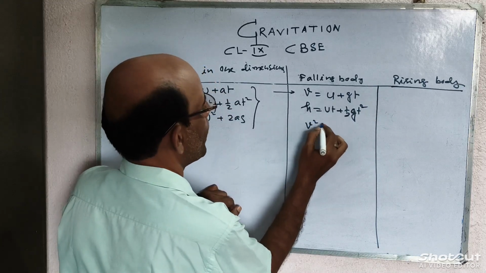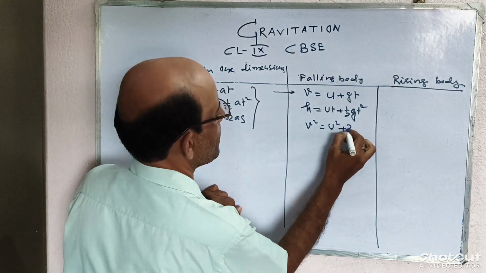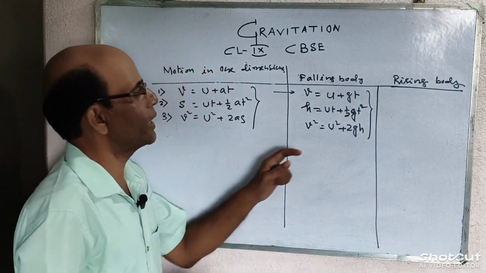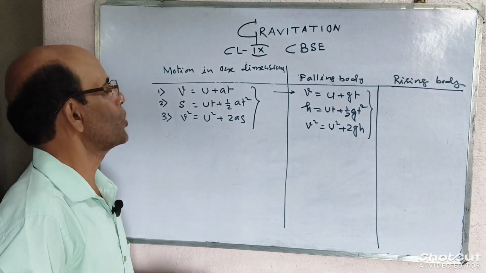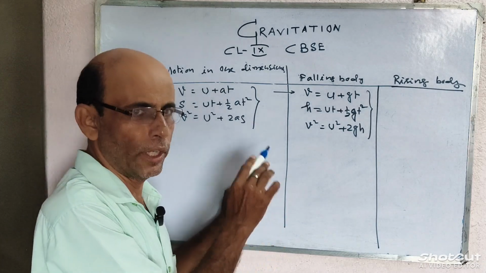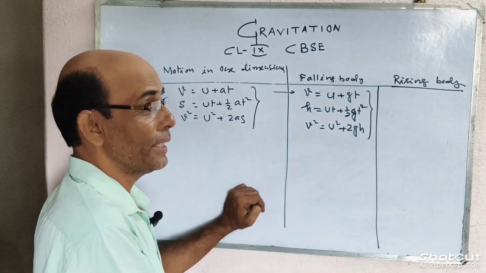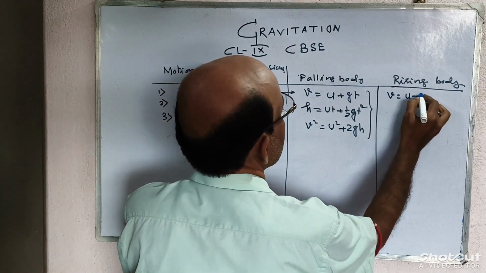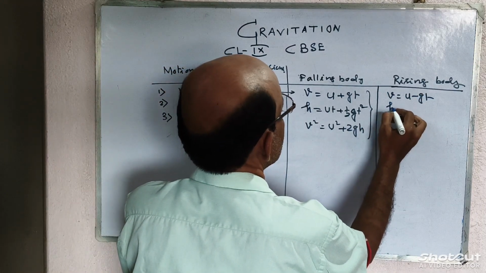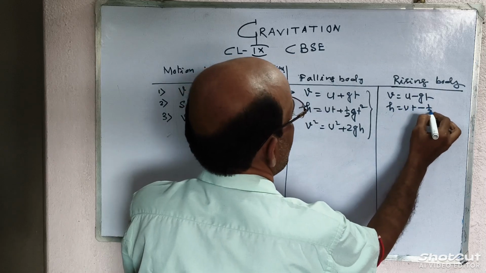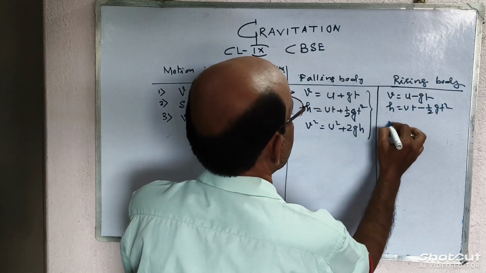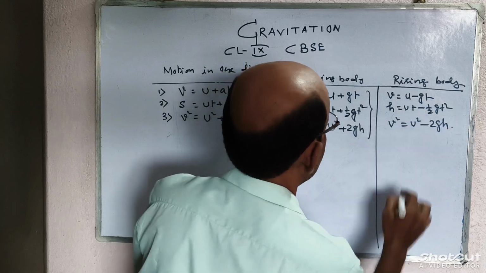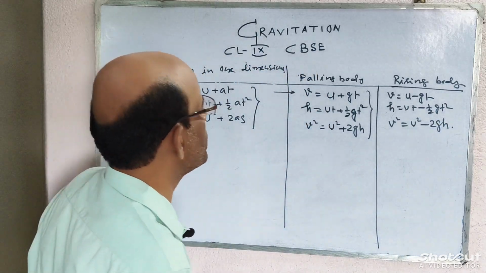And V square is equal to u square plus twice g h. These are the converted forms of the equations in one dimension. In case of falling body, all will be plus, but in case of rising body, V is equal to u minus gt, h is equal to ut minus half g t square, and V square is equal to u square minus twice g h.